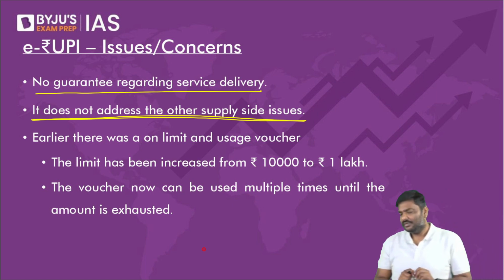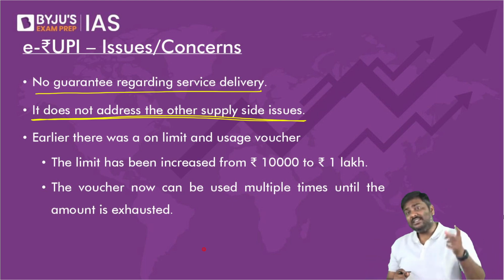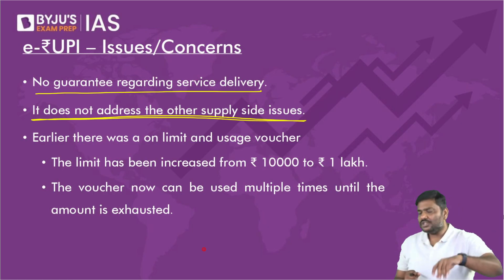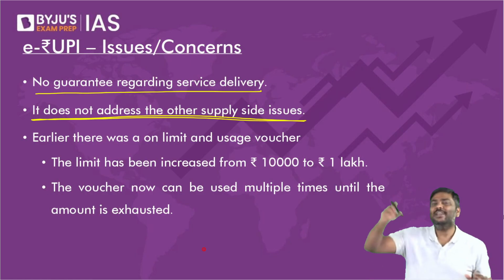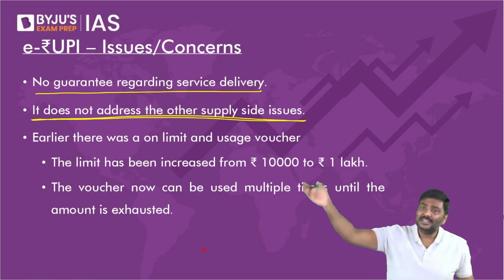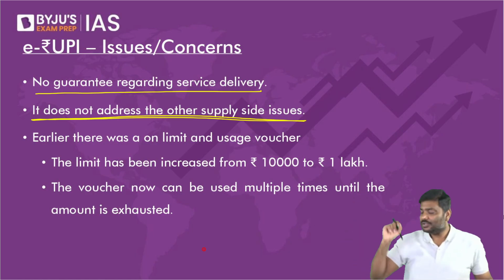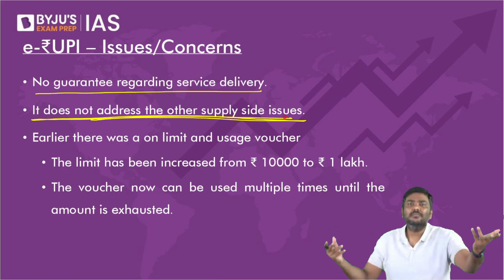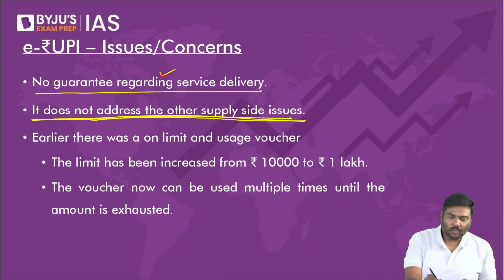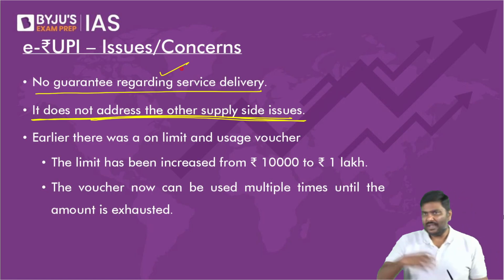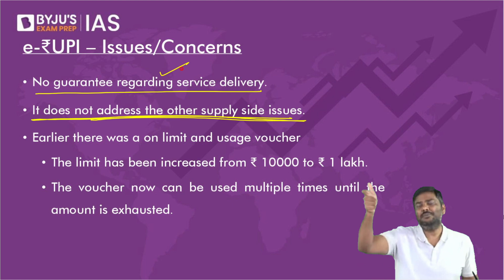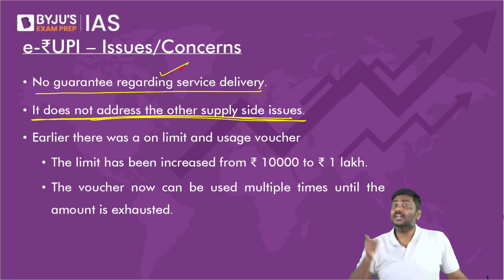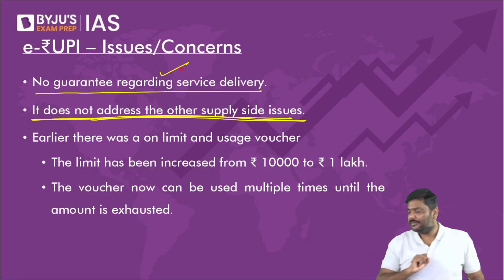What do you mean by this? Imagine I've received a voucher. I'm supposed to purchase, let's say, medicines. I'll go to the medical shop. Any guarantee that the medicines will be available in the medical shop? Think of it. Any guarantee that medicines are available in the medical shop? No guarantee. It's a supply side. Government is ensuring you will get 1,000 rupees, but government cannot ensure that all the time medicines will be available in the shop. Right? So that is a supply side problem. If there are supply side problems, right, the e-rupee system will not be effectively functioning.